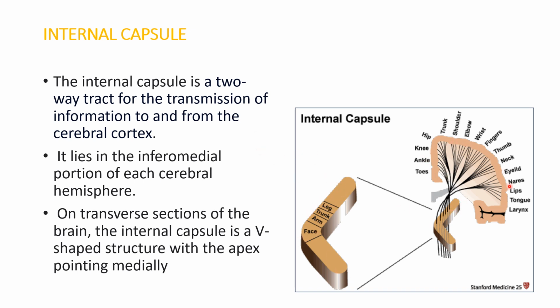This is the cerebral cortex and this is the internal capsule. This is the homunculus, you know. Where does it lie? It lies in the inferomedial portion of each cerebral hemisphere. On transverse section, it appears as a V-shaped structure with the apex pointing medially. This is the medial side and this is the lateral side.